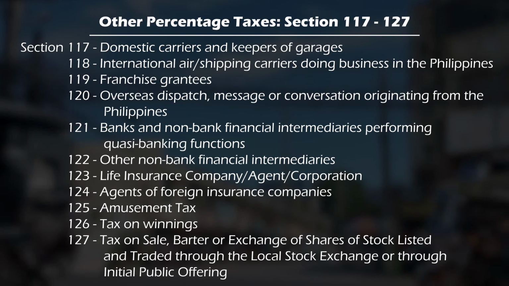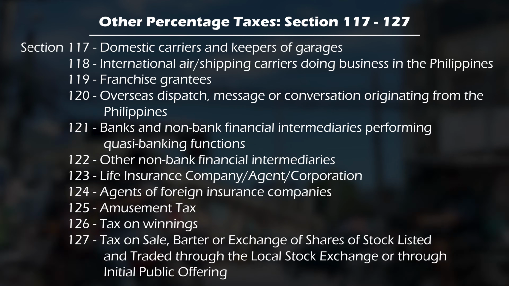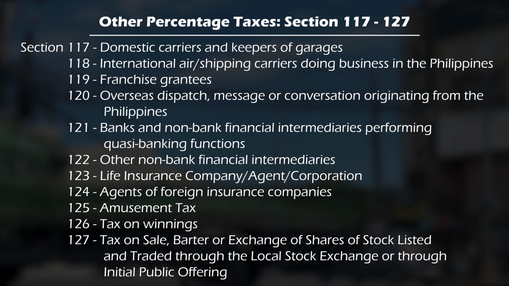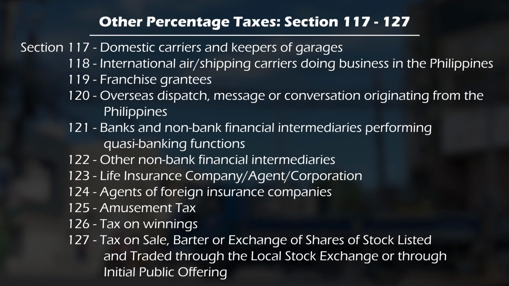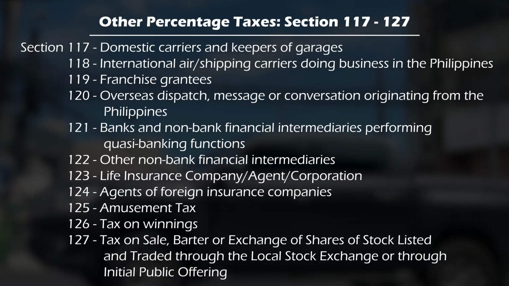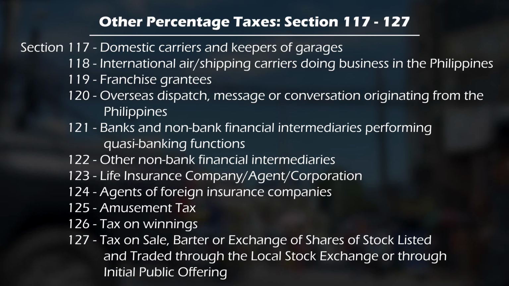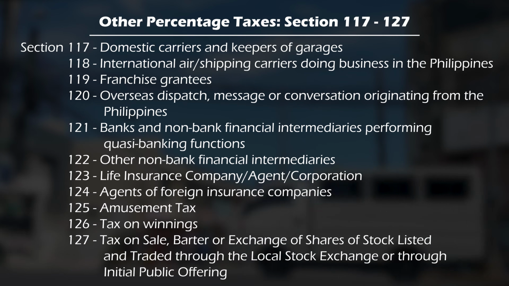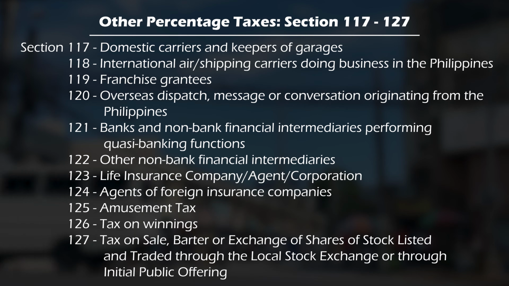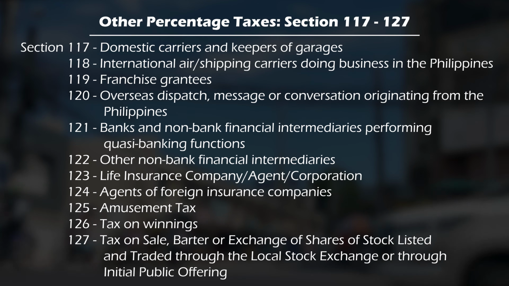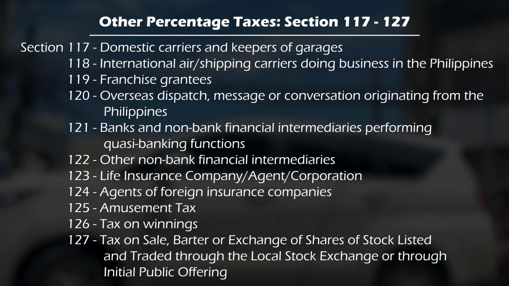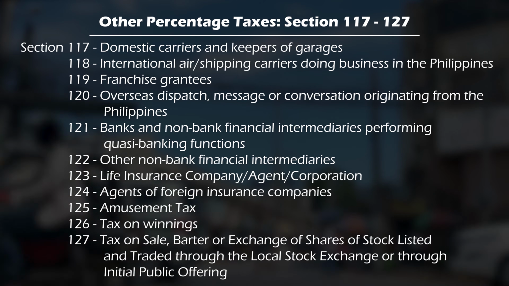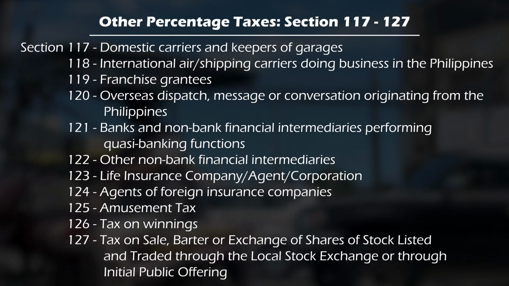Next would be 119, franchise grantees such as gas and water utilities, radio and television broadcasting companies. 120, overseas dispatch, message or conversation originating from the Philippines. Section 121 relates to banks and non-bank financial intermediaries performing quasi-banking functions. Next would be 122, other non-bank financial intermediaries. Next would be Section 123, life insurance companies, agent, corporation, now exempt purely cooperative companies or associations. And then 124, agents of foreign insurance companies, now exempt reinsurance premium.